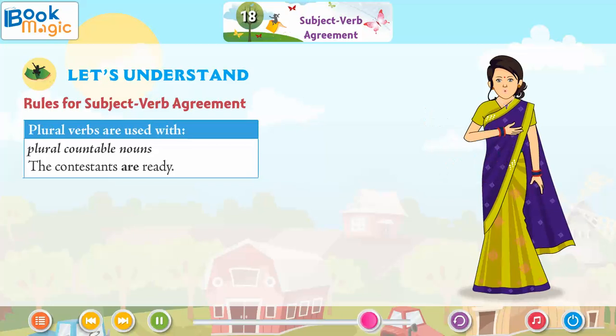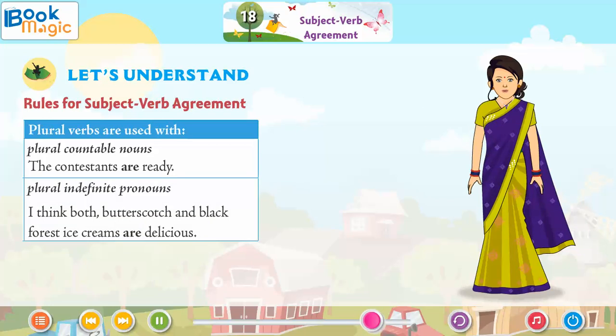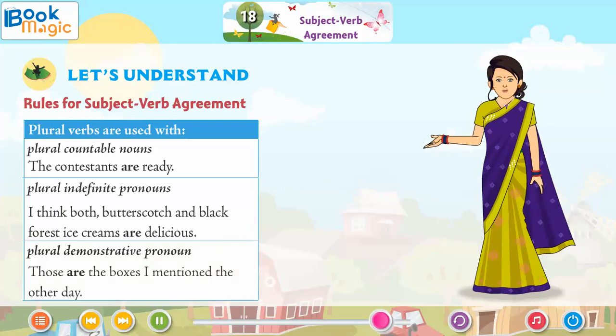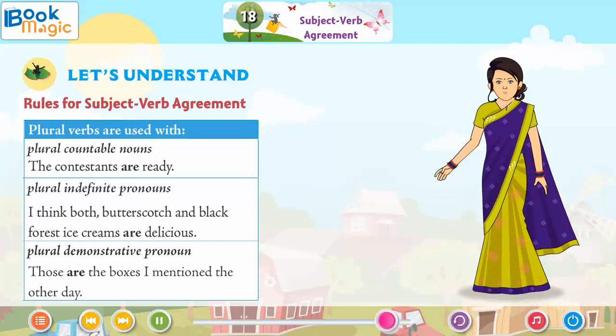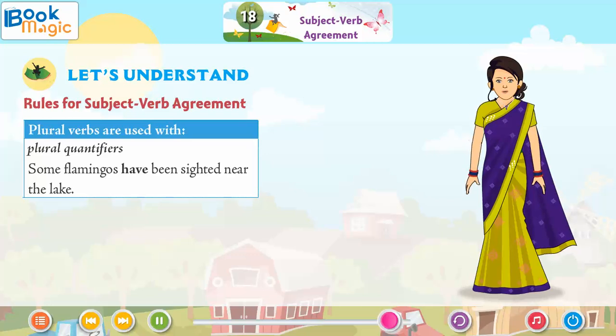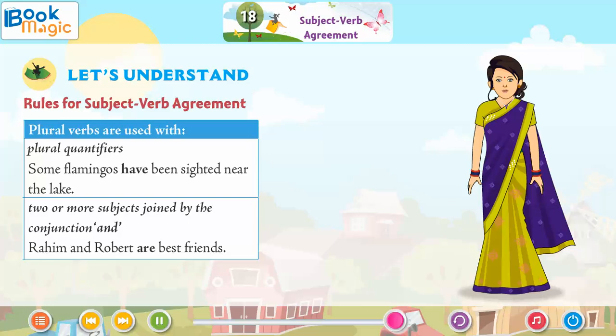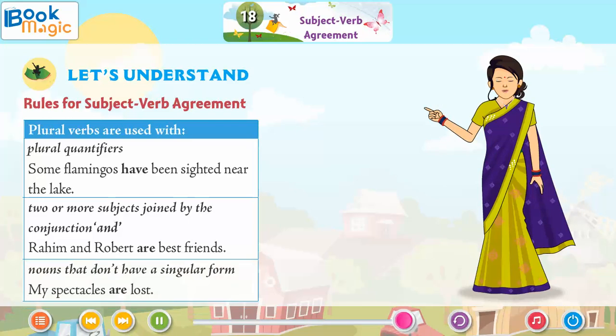The contestants are ready. Plural indefinite pronouns: I think both butterscotch and Black Forest ice creams are delicious. Plural demonstrative pronoun: Those are the boxes I mentioned the other day. Plural quantifiers: Some flamingos have been sighted near the lake. Two or more subjects joined by the conjunction and: Rahim and Robert are best friends. Nouns that don't have a singular form: My spectacles are lost.